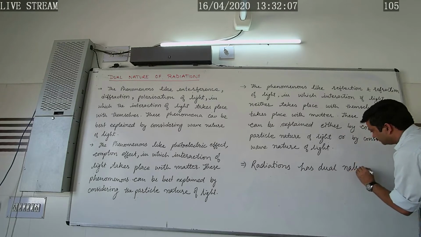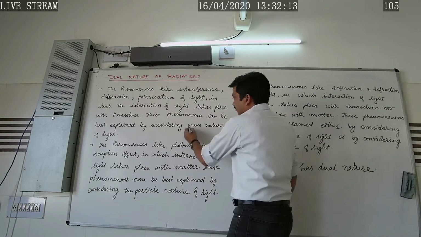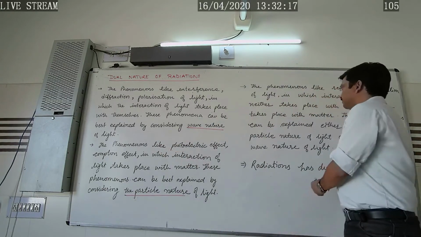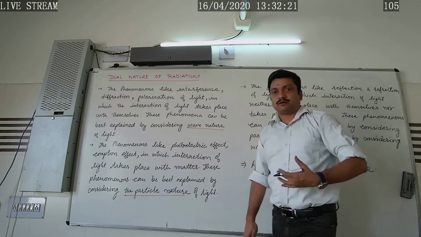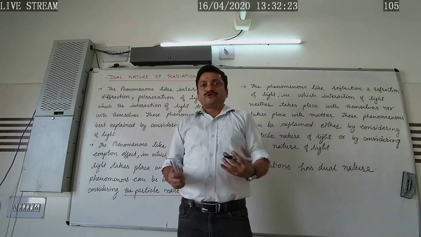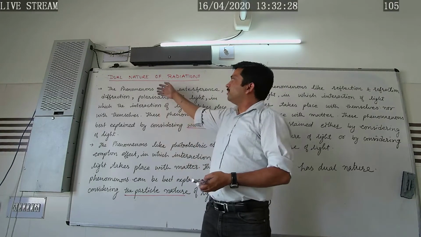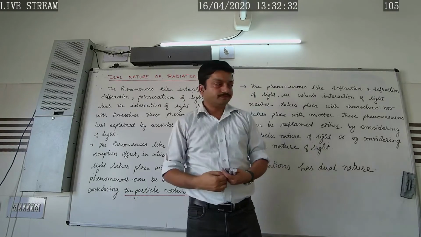Why does radiation have dual nature? Because sometimes they behave like waves, sometimes they behave like particles, and sometimes we consider either their particle nature or their wave nature. So in this way we can answer this question, that is, explain why radiation possesses dual nature.